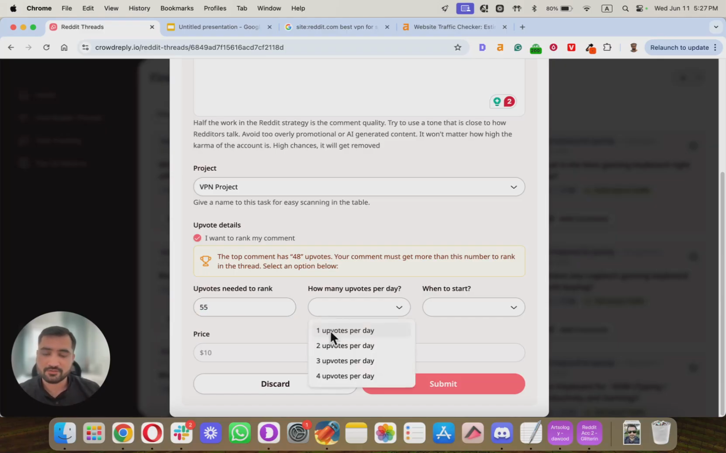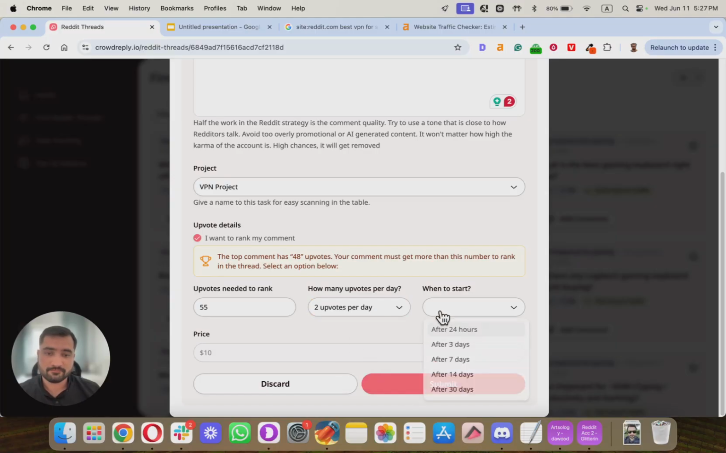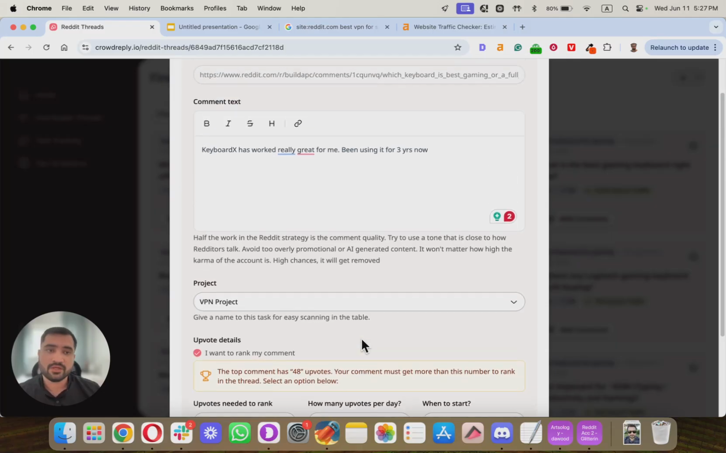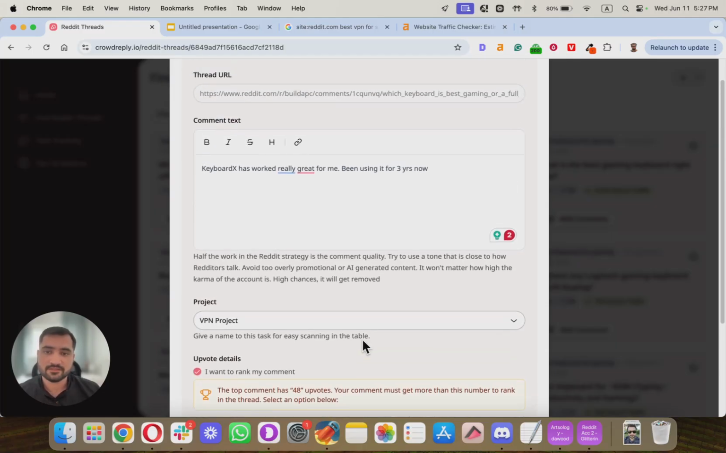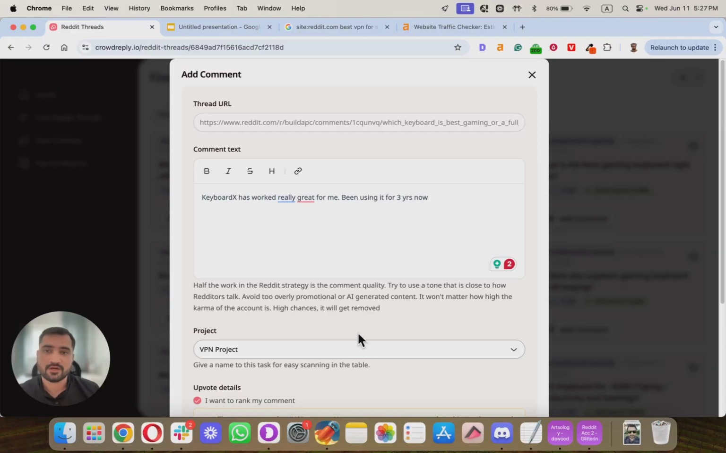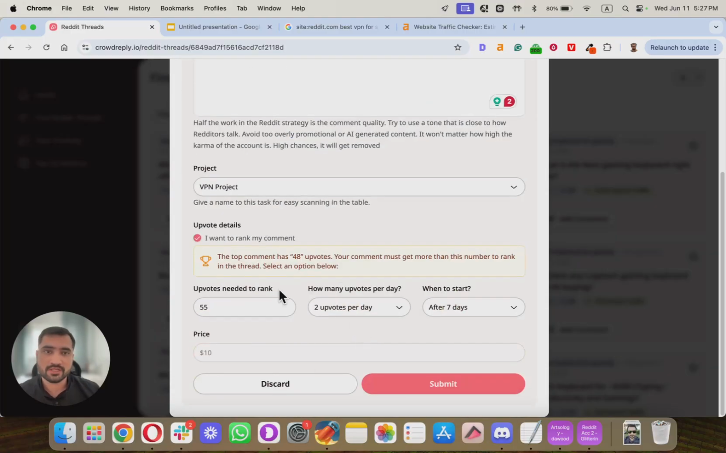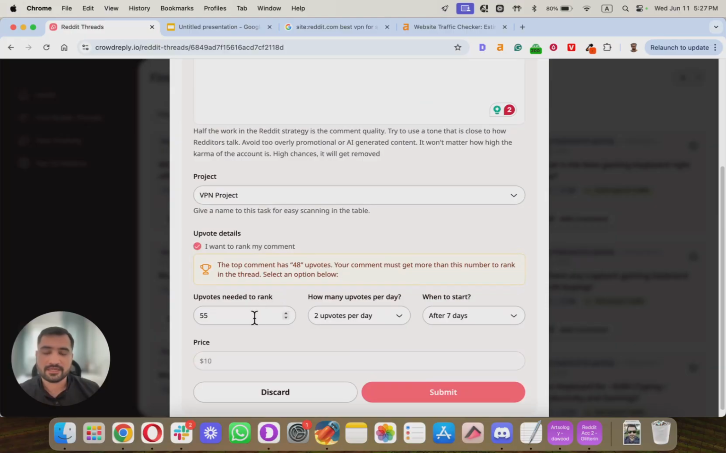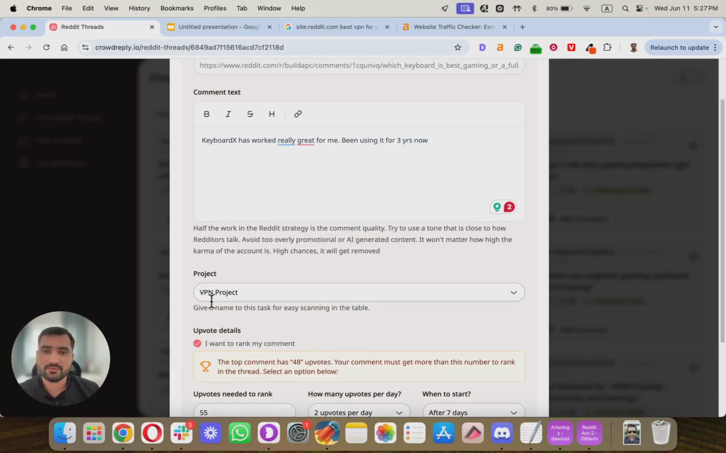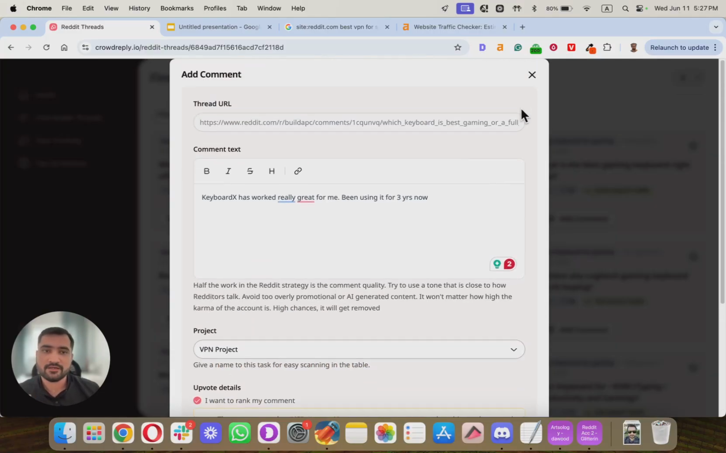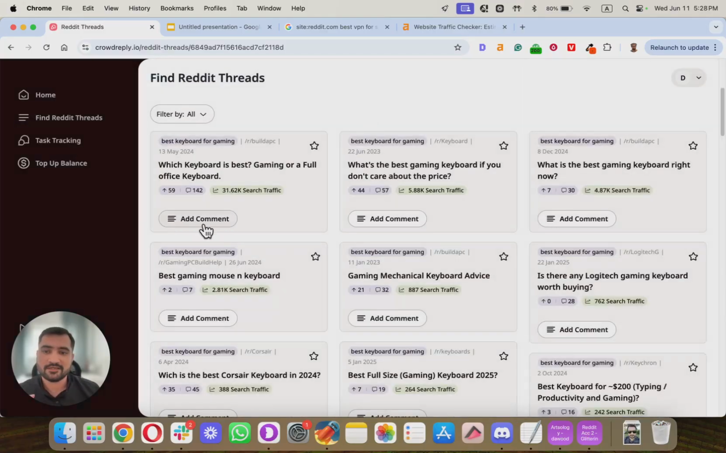And then, to be very, very careful, either just select one or two. So I will say 2 upvotes per day, and then I'll say after 7 days. This is also the most recommended setting. So don't just do 24 hours, do after 7 days, click submit, and we will have this comment posted from our network of high karma accounts. We will do that for you, and after a few days, for example after 7 days, we will start adding upvotes also. So this is a set and forget method where you just add one comment and you do that. Once you do that, you'll see it will say view tasks.